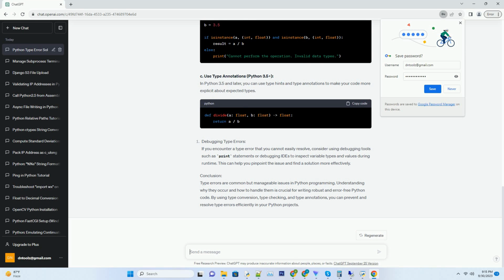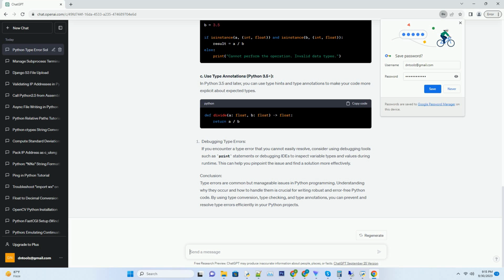B. Check types before operations. Use conditional statements to check the types before performing operations to avoid type errors. C. Use type annotations, Python 3.5+. In Python 3.5 and later, you can use type hints and type annotations to make your code more explicit about